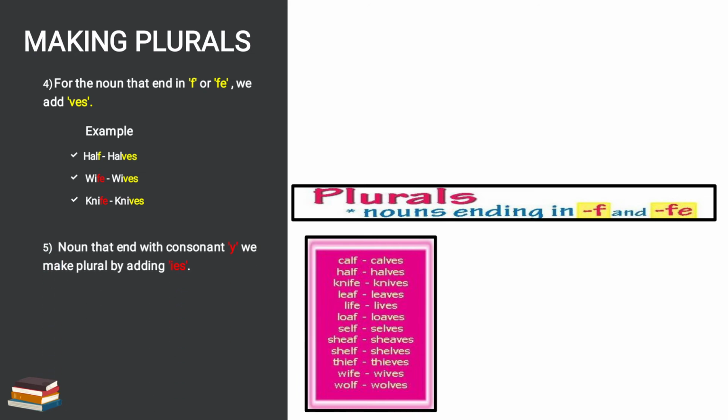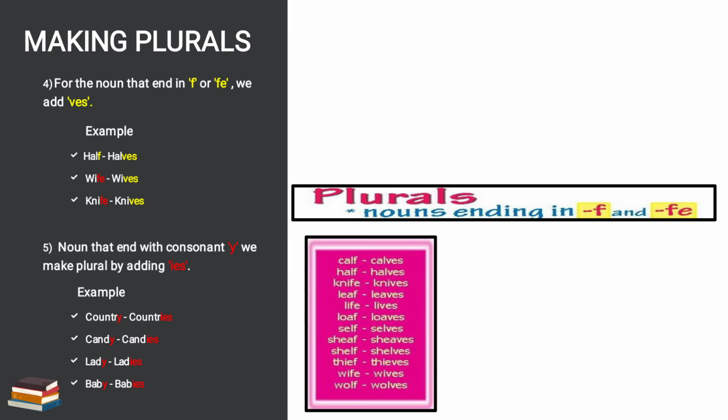Next rule is noun that end with consonant Y, we make plural by adding IES. Okay, we'll see the example. Country. See, at the last of the word noun, country is a noun. Okay, so what it is added? Y, means Y is there. So we will remove Y and what will put instead of that? IES. Countries. Countries is the plural form of country.